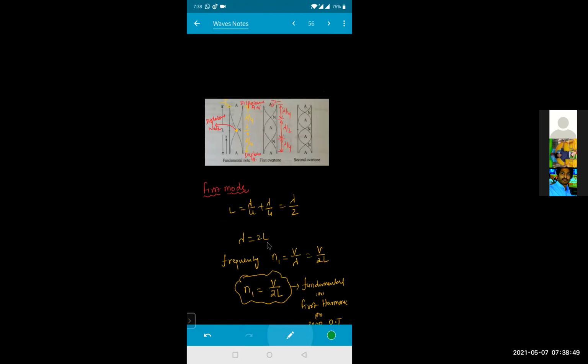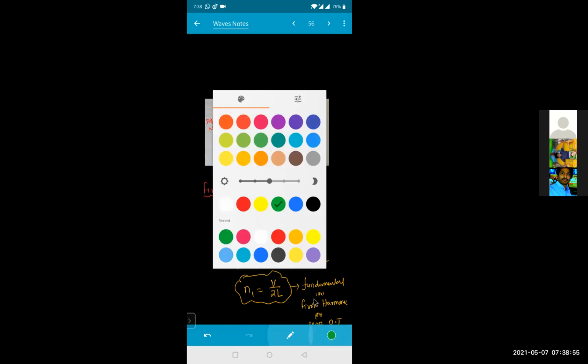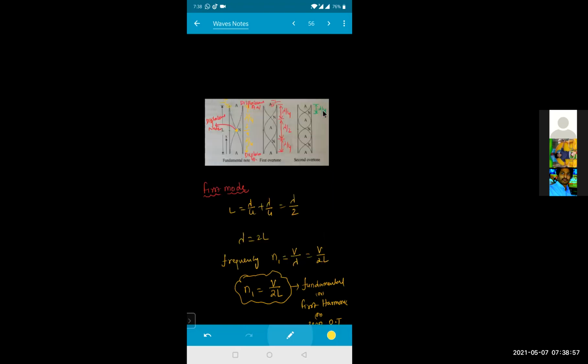Now for the third mode, can you tell me what will be the condition? For the third mode, this distance will be lambda by 4. From here, this will be lambda by 2. Then from here to here, this will be lambda by 2. And from here to here, this will be lambda by 4.